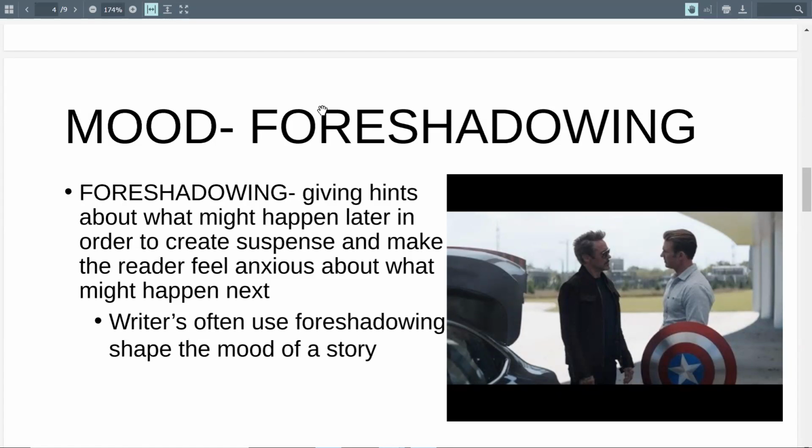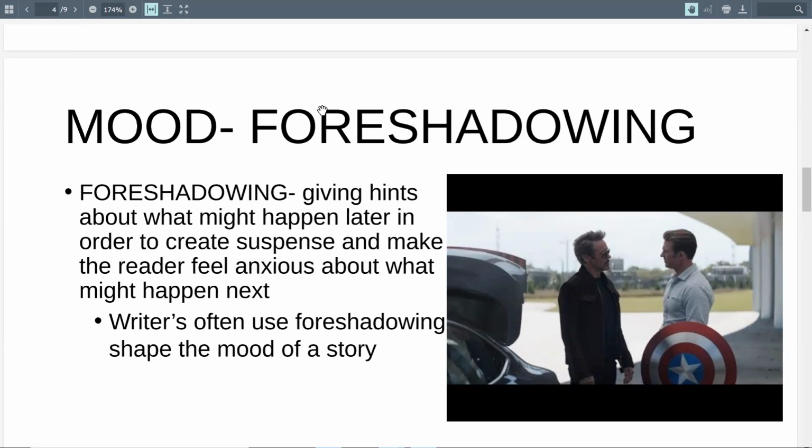Writers often use foreshadowing to shape the mood of a story. So if they foreshadow some type of danger, or some threat to somebody's life, then that helps to establish a certain mood in a story, right? Maybe the mood would be sinister or threatening, if that's the case.